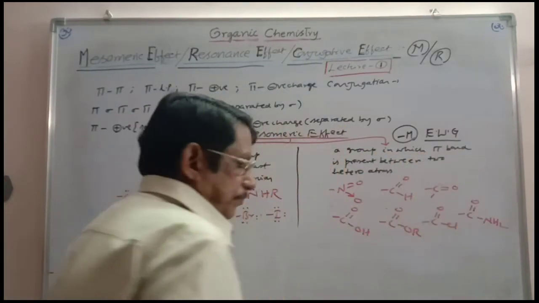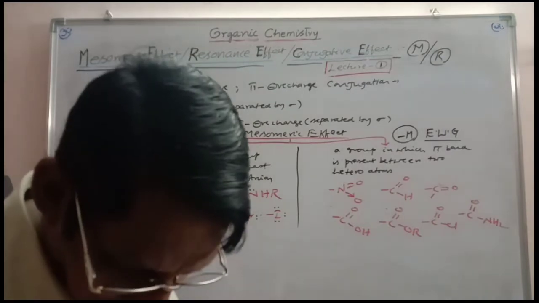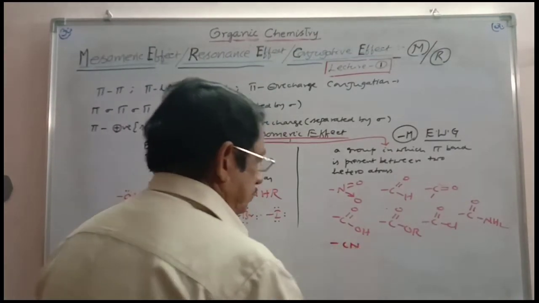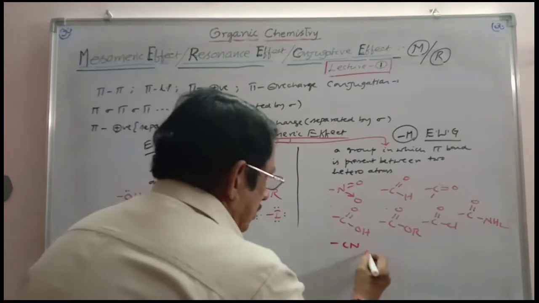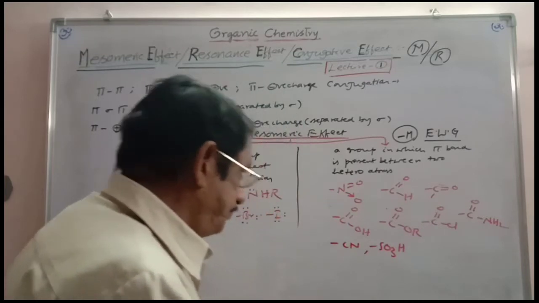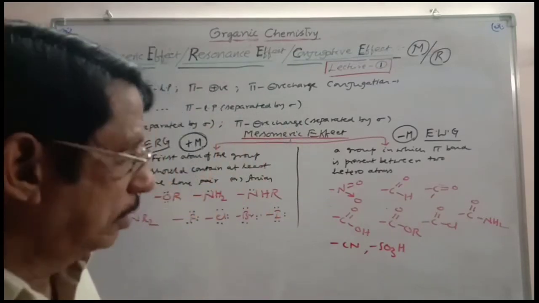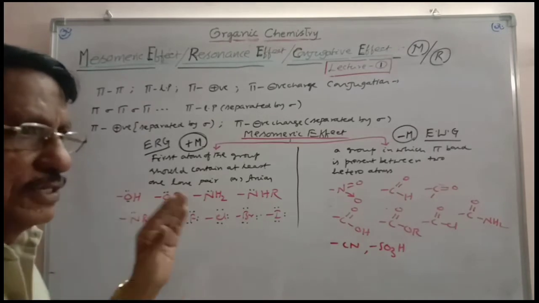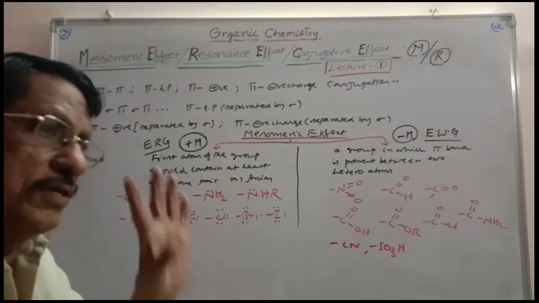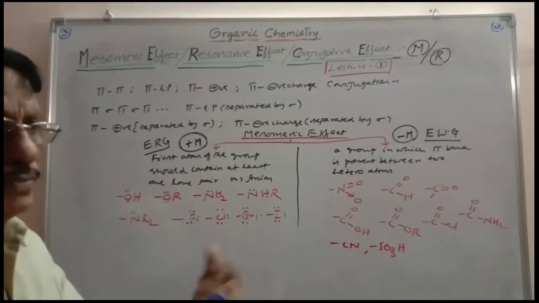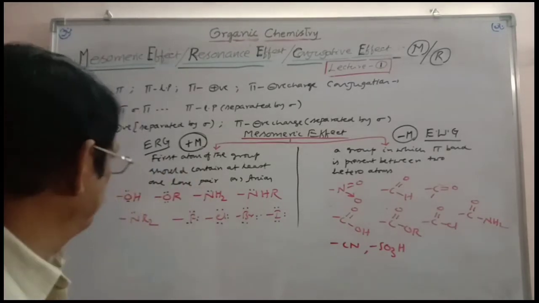So some examples are given here. Even here you can take cyanide-like groups. Any acid group is electron withdrawing. Like this you can consider. Now, if you take the group, the first atom of the group should contain at least one lone pair, then always it is plus M. How is the lone pair pushed? That can be shown in the resonance form.